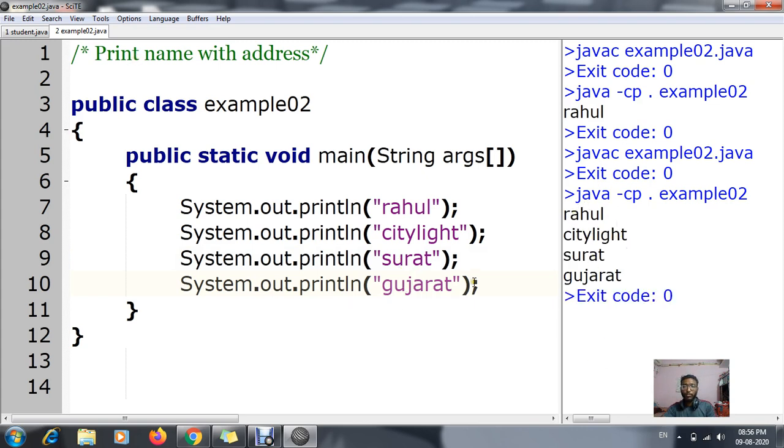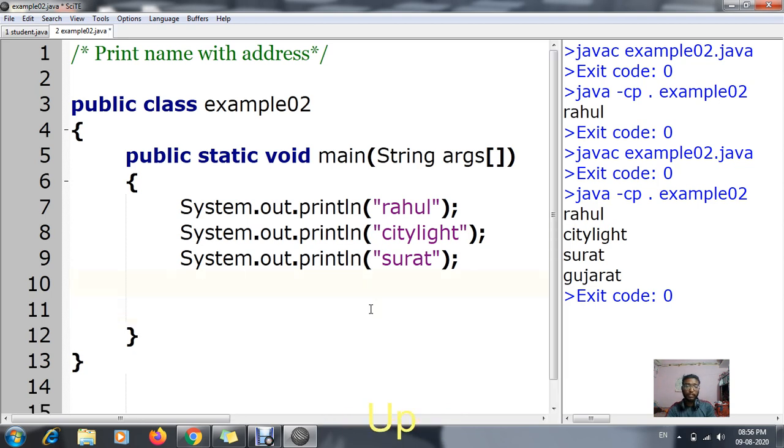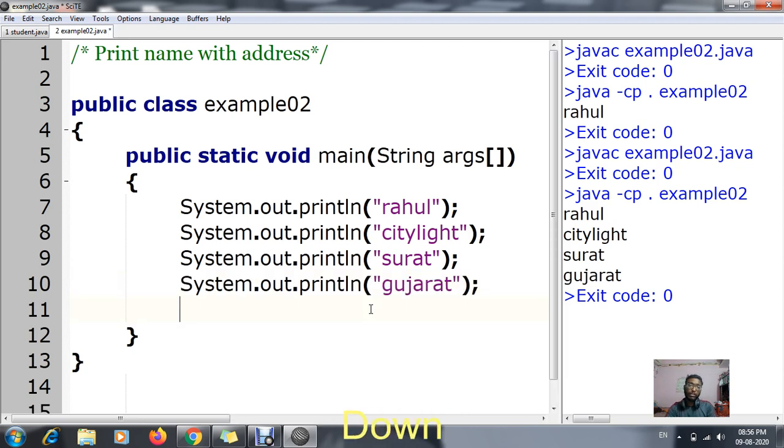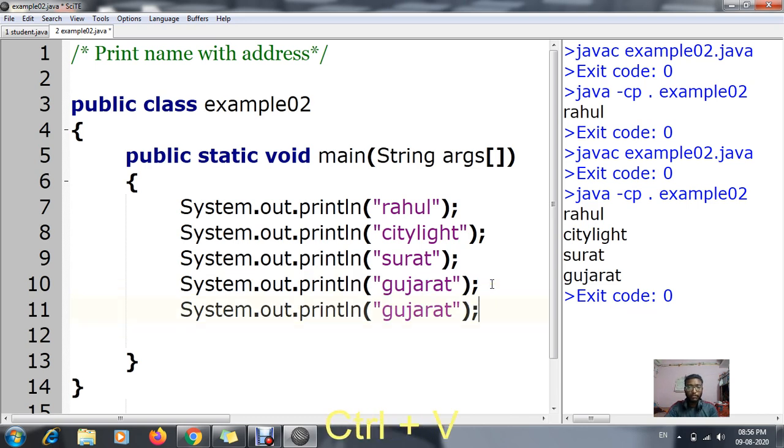Suppose I want to add another line, I'm just copying and pasting it, nothing else. That means once you learn one line, you can copy and paste it. Now if I'm writing over here, all the best, that means it doesn't matter what you are writing, it will be displayed as a message.